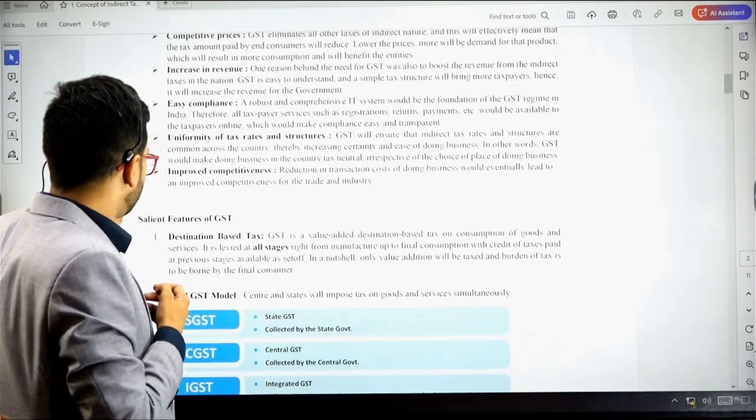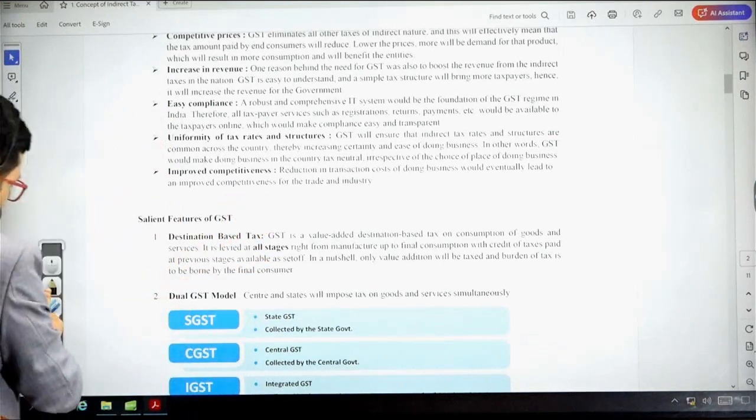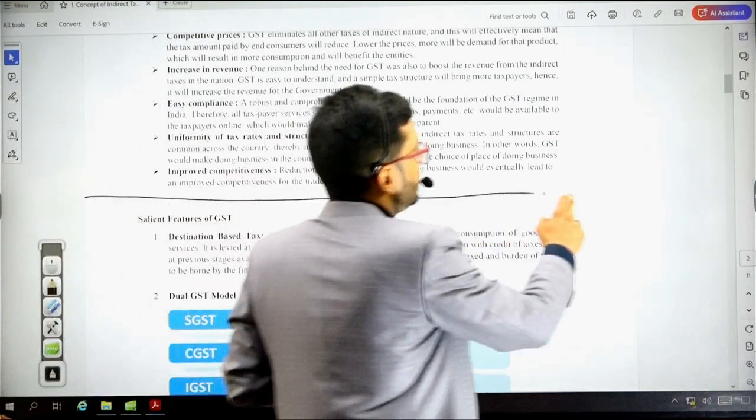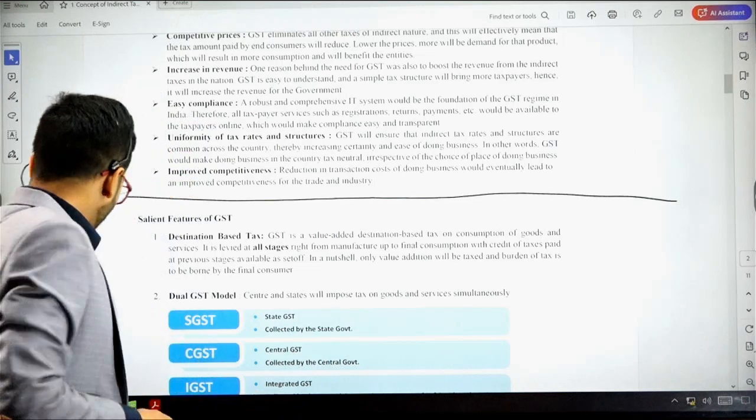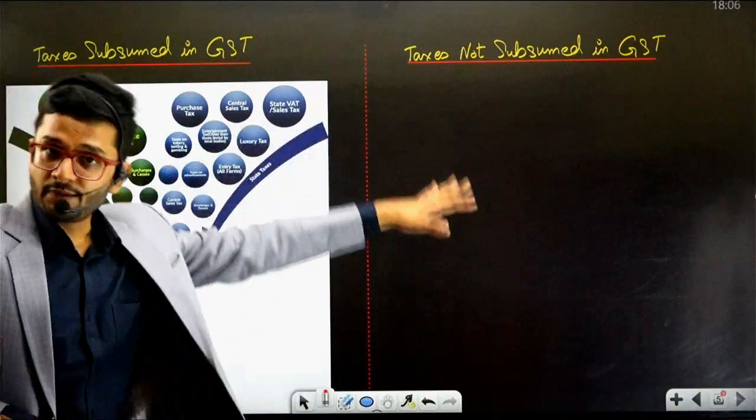And till here, not the salient features. I'm going to do salient features in my next class. So till this particular point, you have to study the entire book. You have to read the entire book. And homework number 2, you have to do this particular homework.